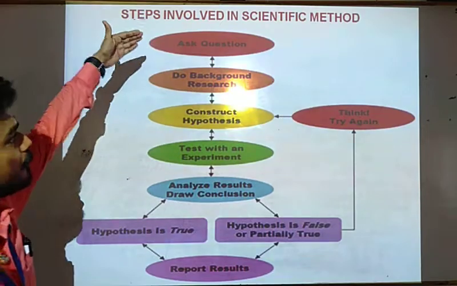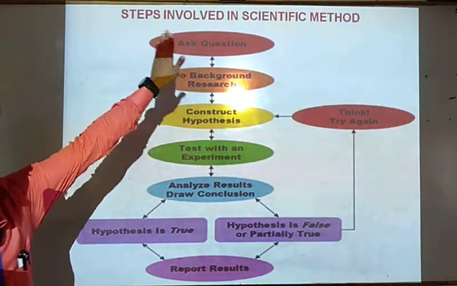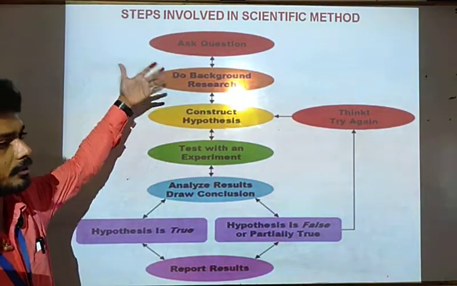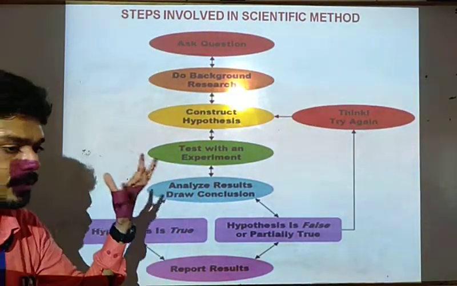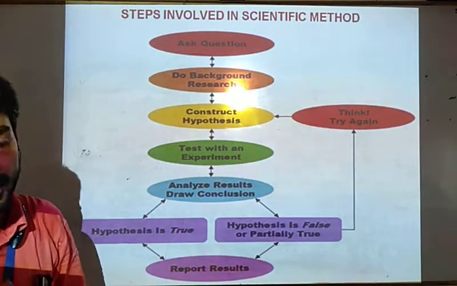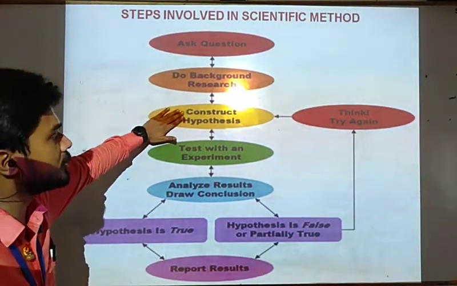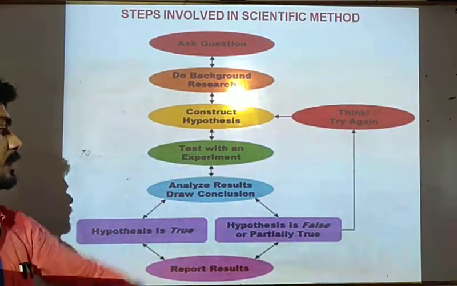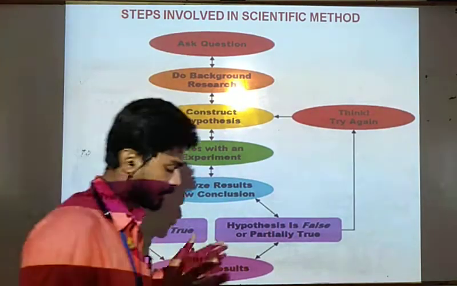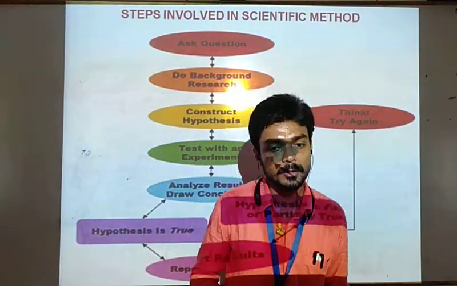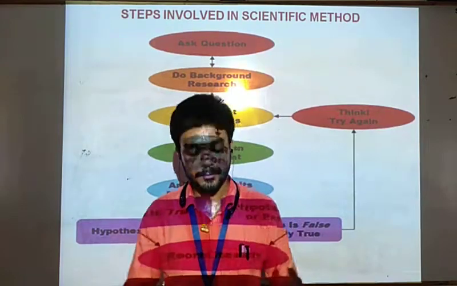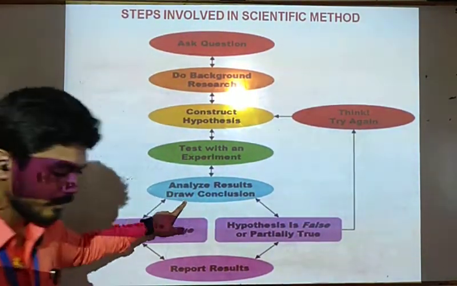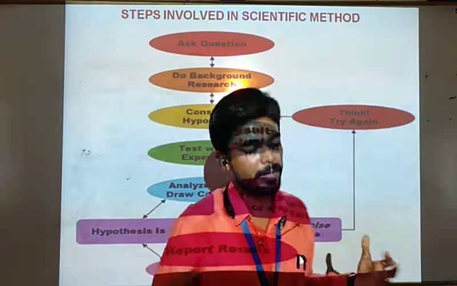What is the first step? Ask a question. Why is this thing happening? Next step, do background research. Try to find the reasons, try to find the facts which are available. Next, construct a hypothesis. Next one is test with an experiment. After performing an experiment, what do we do? We wait for the result. We analyze the result.